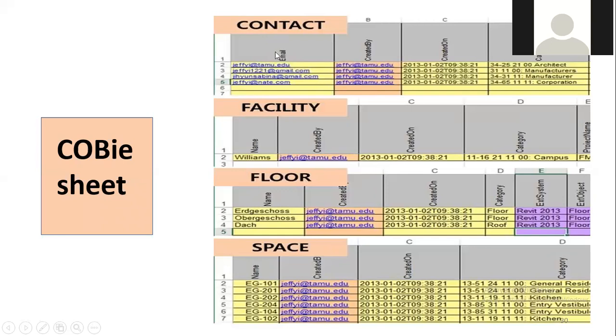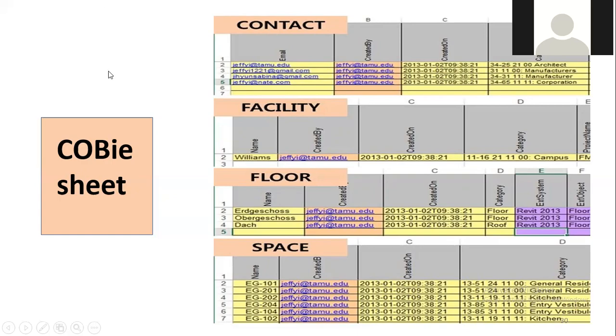In the contacts you can see the email, the created by details, the date and time on which this file was created, then the category, etc. When it comes to floor, you can see the name of the floor, created by, created on details, category of floor, and the system details, etc. This is an example of a COBie sheet.